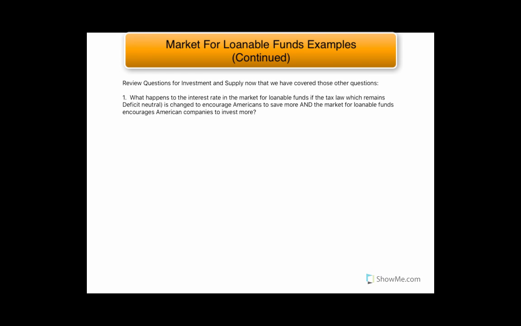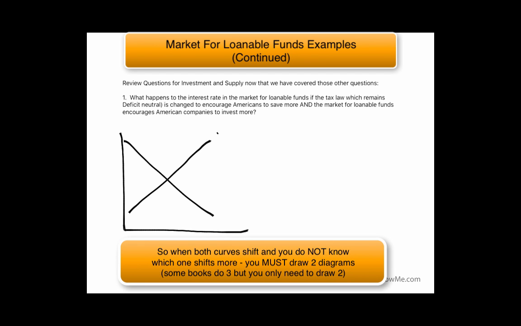Okay, so this question says, what happens if both of those changes occur at the same time? So there's a tax law that encourages people to save more, and it encourages companies to invest more. We have a couple cases here. We have our initial supply and demand, supply 1, demand 1.